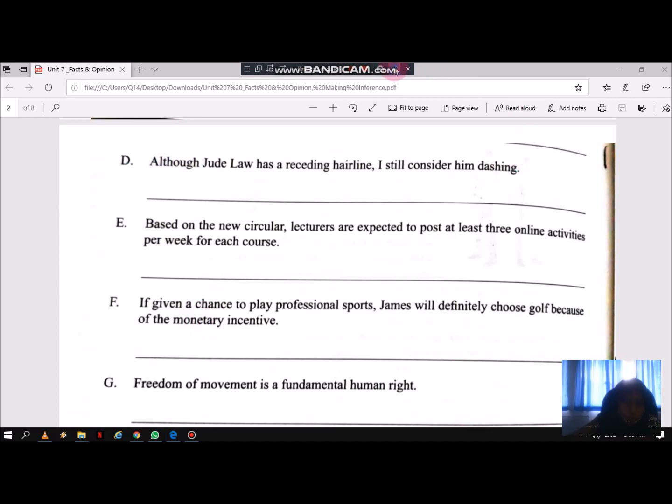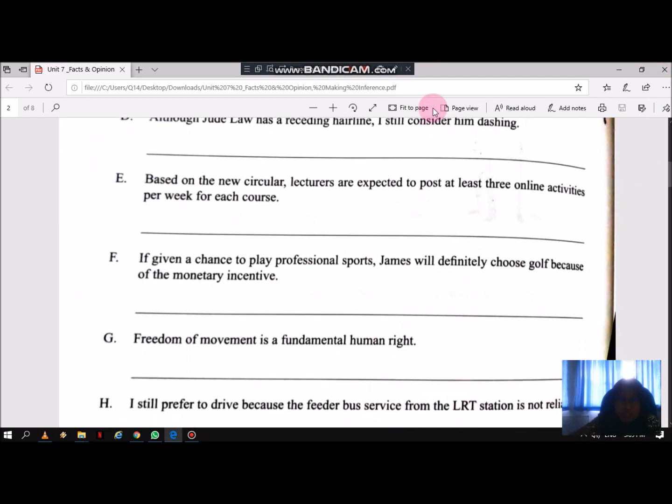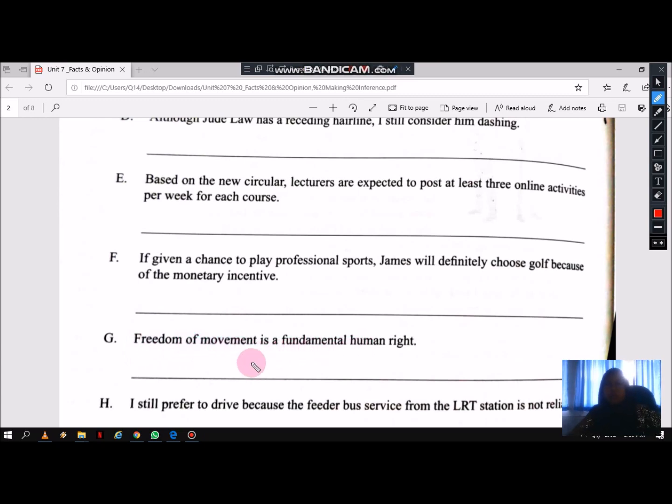Next one. Let's do G. I think G is fact. Freedom of movement is a fundamental human right. I think this one is fact because there's no adjective or phrases that tell you that it is opinion.